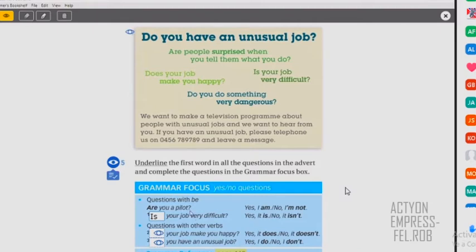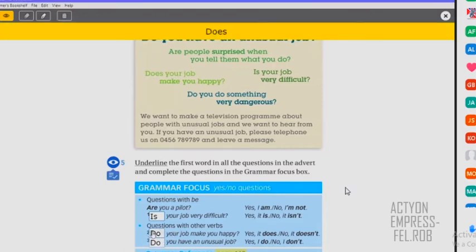So in this case, when you talk about nouns, like pilot, or when you talk about adjectives, you use the verb to be, right? For the rest of the verbs, for all of the verbs, you have to use "do" or you have to use "does," right? So in this case, you can say, does your job... Why are you using "does"? Because your job is singular, it. So, does it make you happy? Yes, it does. No, it doesn't, right? Or in this case, do you have? Have is a verb. So you say, do you have an unusual job? Yes, I do, or no, I don't, right? So these are the general ideas.